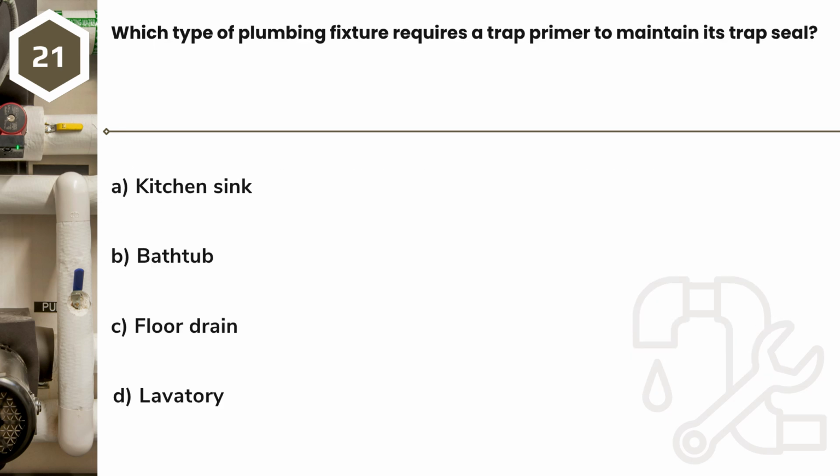Question 21. Which type of plumbing fixture requires a trap primer to maintain its trap seal? A. Kitchen sink. B. Bathtub. C. Floor drain. D. Lavatory.